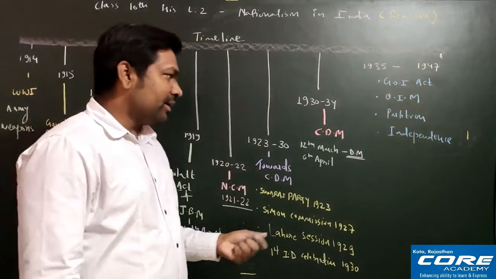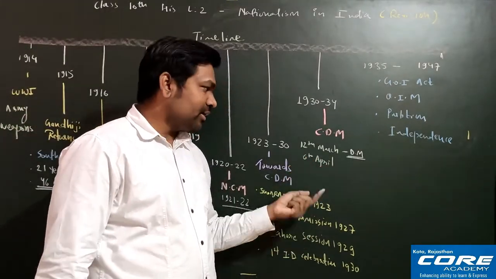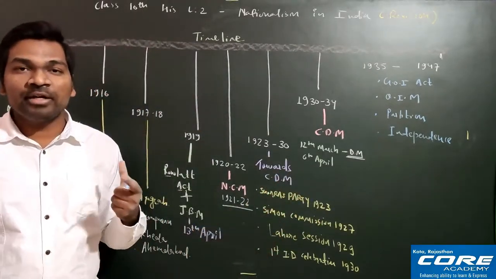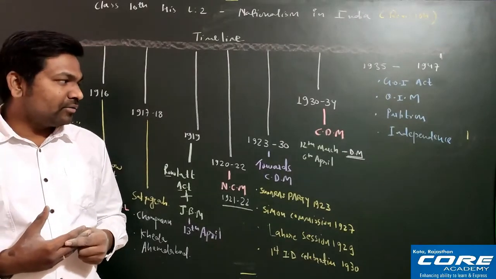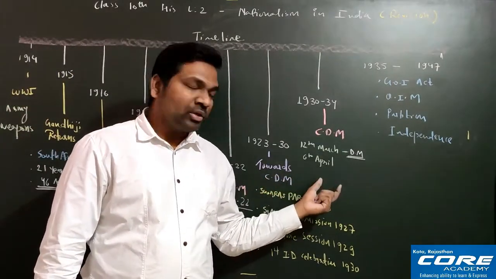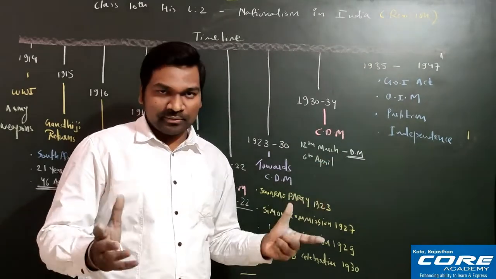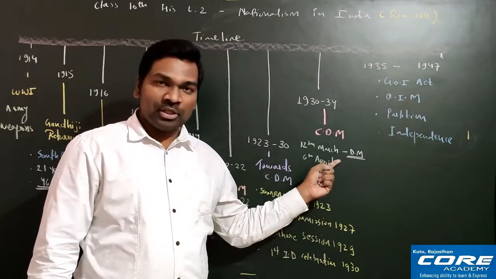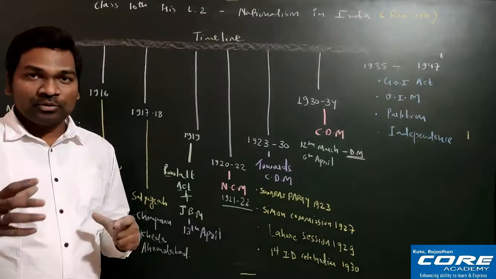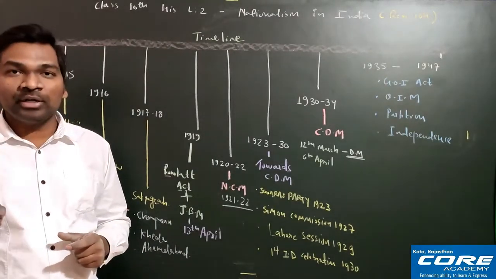See, Dandi March started from 12th of March. It will be there for 24 days, right? It will be there for how many days? 24 days. And Gandhiji along with his 78 volunteers completed 240 miles, the distance from Sabarmati Ashram to Dandi. Dandi was a coastal place. So they started from Sabarmati Ashram and were moving to Dandi. The distance between Sabarmati Ashram and Dandi was 240 miles, and they completed it within 24 days.